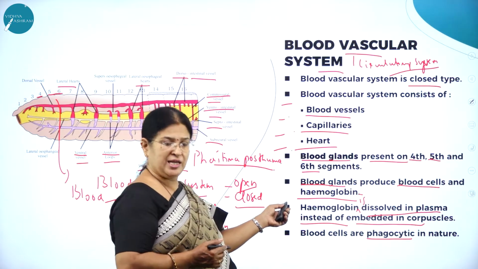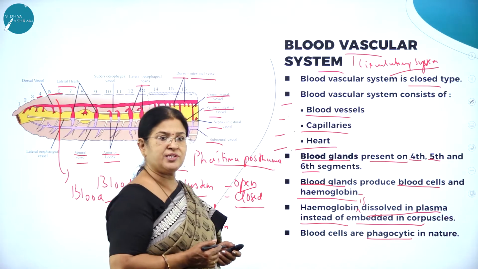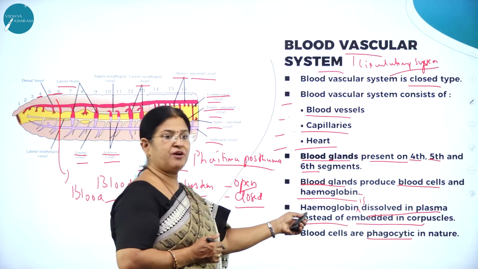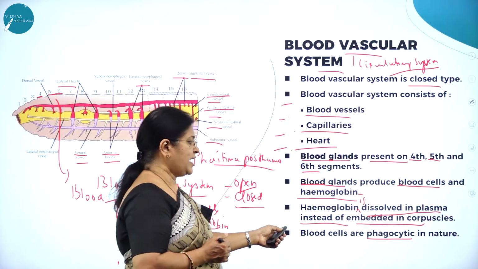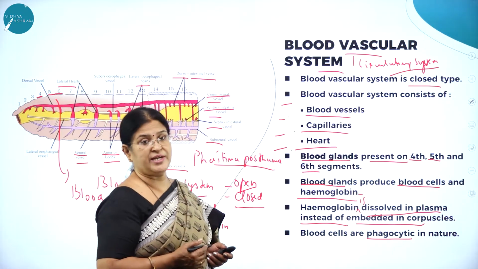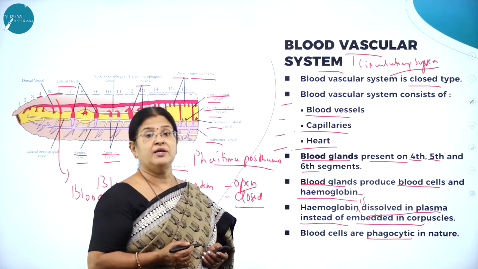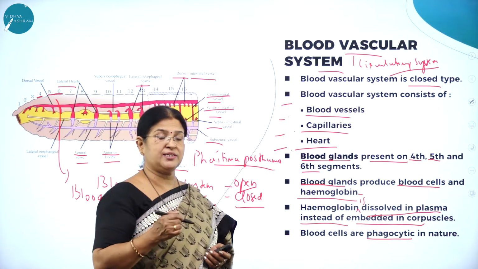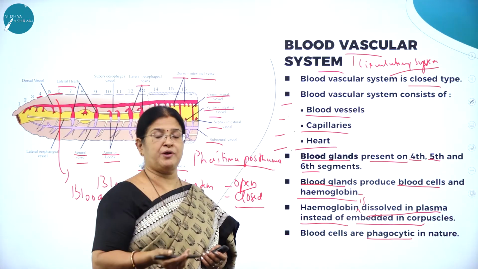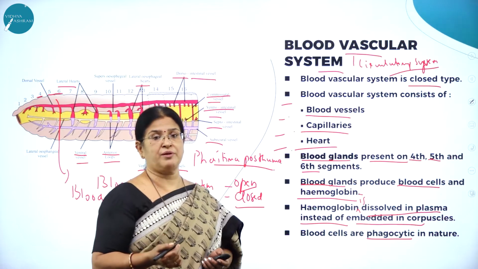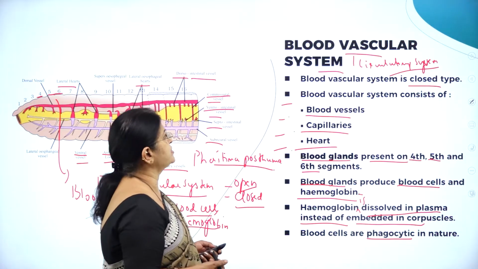Blood cells and hemoglobin. And hemoglobin is dissolved in plasma instead of being embedded in corpuscles. And blood cells are phagocytic in nature. What do you mean by phagocytosis? There are certain cells which carry out the process of engulfing foreign particles or non-self particles.